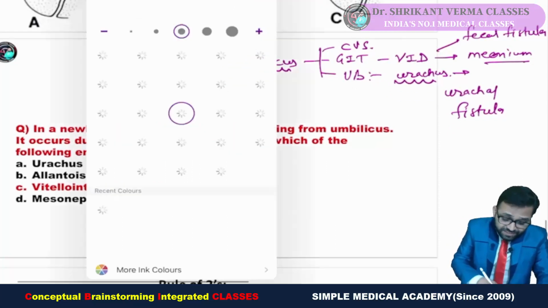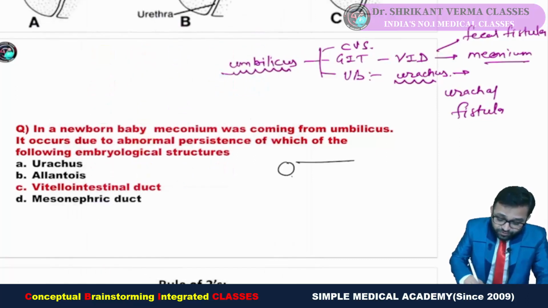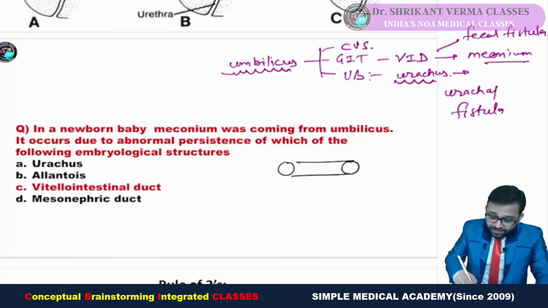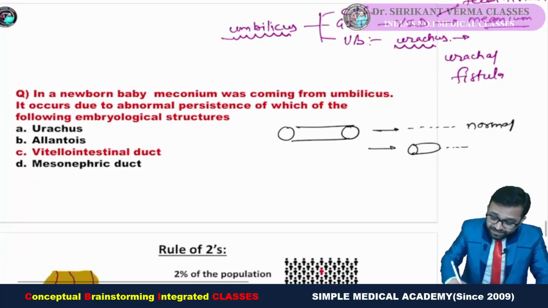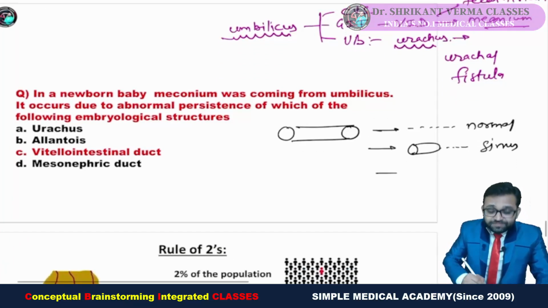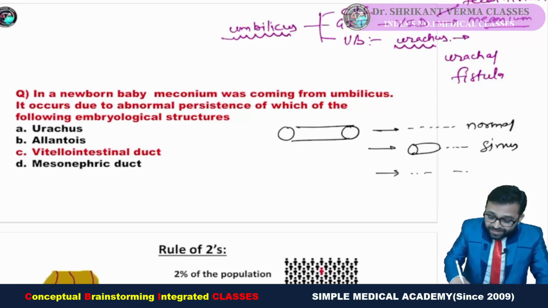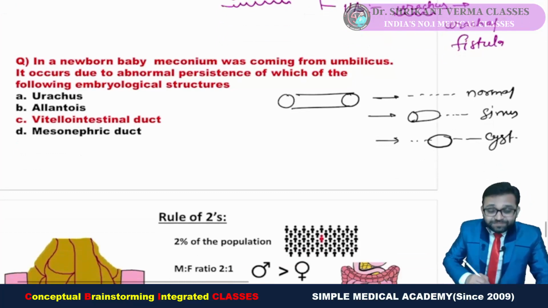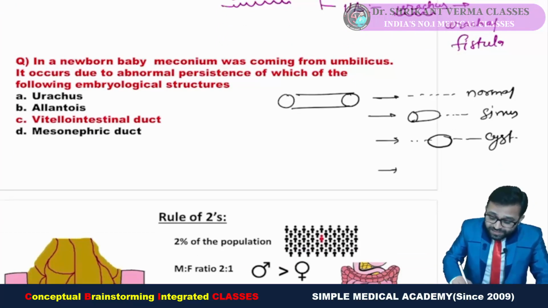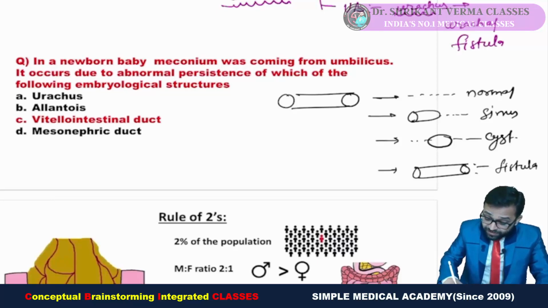In our previous sessions I told you that suppose this is any abnormal pathway, normally it is obliterating, so this is our normal. If one end is persisting, another is obliterating, then it is our sinus. When both the ends are obliterating but the middle portion is persisting, then it is known as cyst. When you see that the complete portion is persisting, then it is known as fistula.